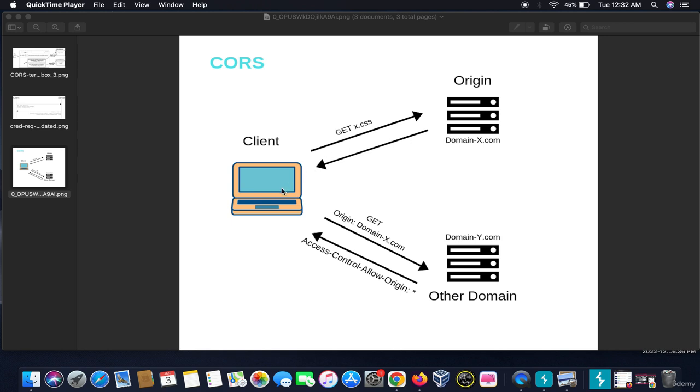The domain x.com is going back to the client, and the client is sending this GET request, defining this as a header, that the origin of the x.css file is from the origin of domain x.com, and the domain y.com allows the access control allow origin to the client.